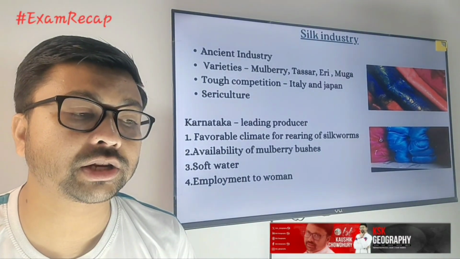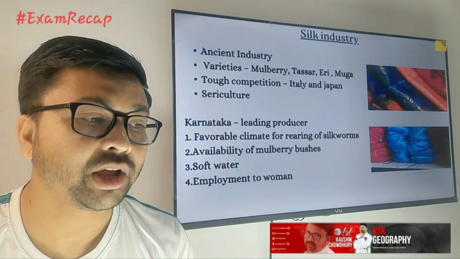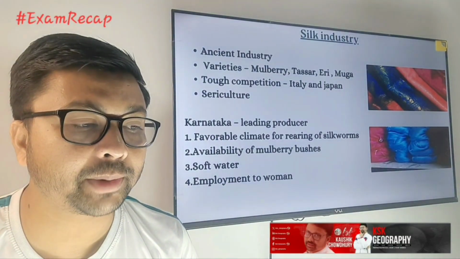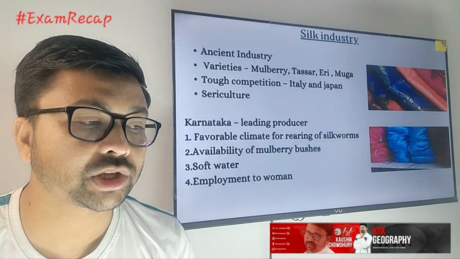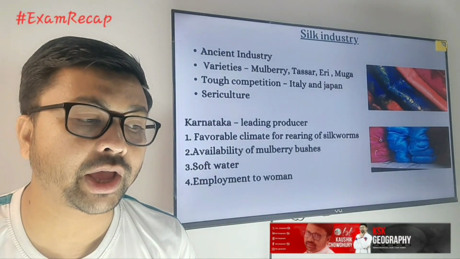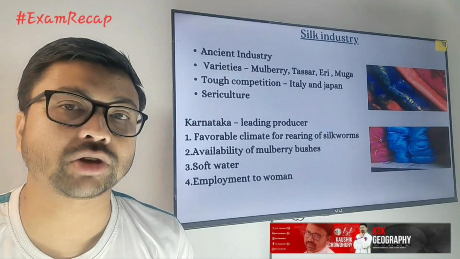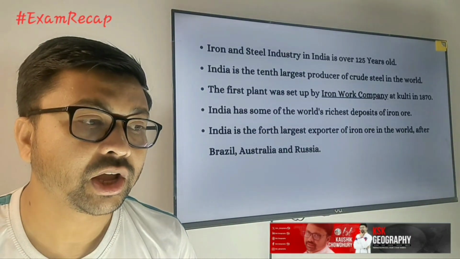Next, it is Karnataka. It is famous, the leading producing state for the silk industry. Why? Because of the favorable climatic conditions for the silkworms, availability of mulberry bushes, soft water, and employment to women. Those are the advantages in Karnataka. So that's why Karnataka is famous for the silk industry.